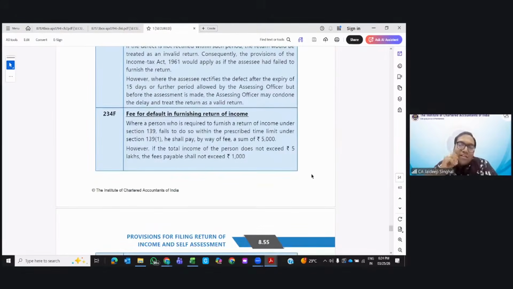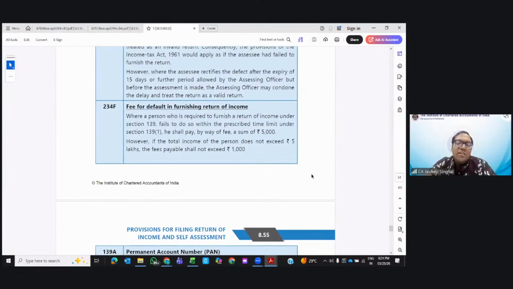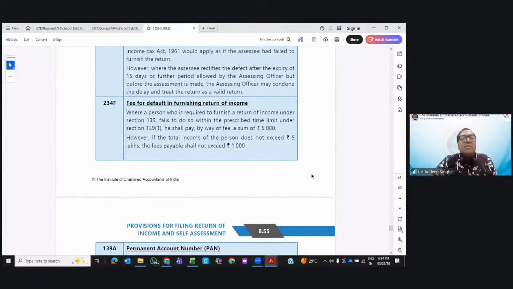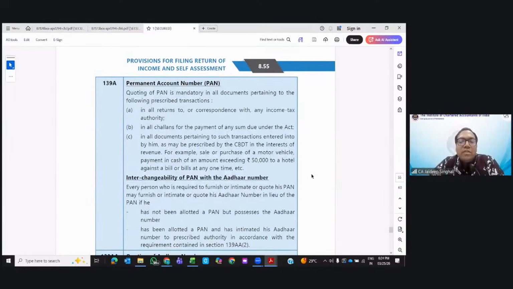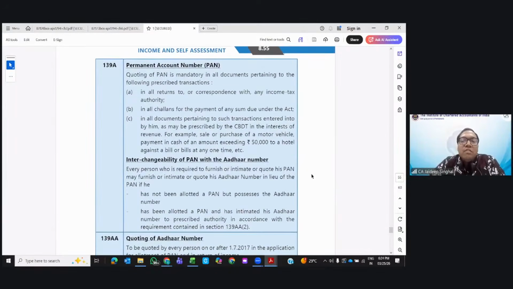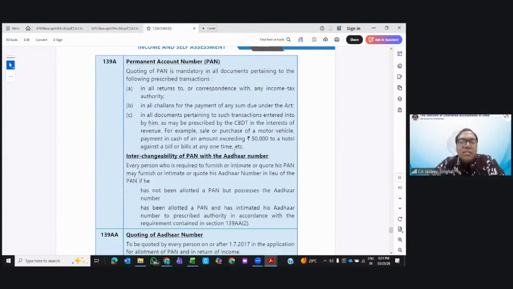234F: if you file the return late, then 234F is applicable. 5,000 normally. If the total income of the person doesn't exceed 5 lakhs, then the fee payable is 1,000 rupees only. Section 139A, permanent account number: you need to put the permanent account number everywhere, wherever it is required, in all correspondence, challans and everything.